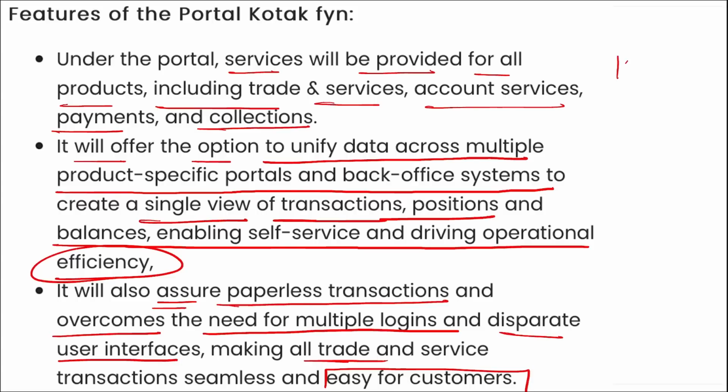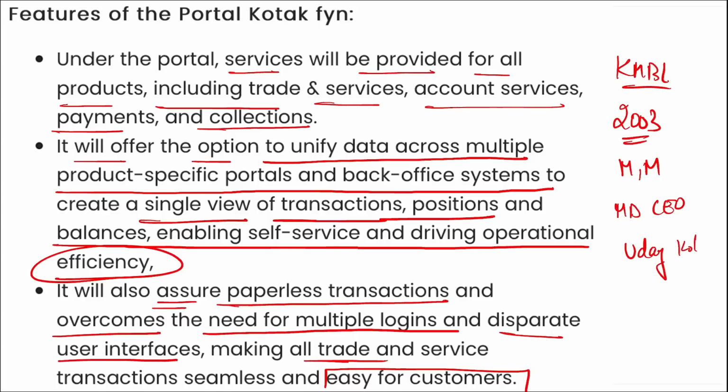If we talk about Kotak Mahindra Bank Limited, when was this established? It was in 2003. Where is the headquarter? It is in Mumbai, Maharashtra. Who is the managing director and chief executive officer of Kotak Mahindra Bank Limited? He will be Uday Kotak.